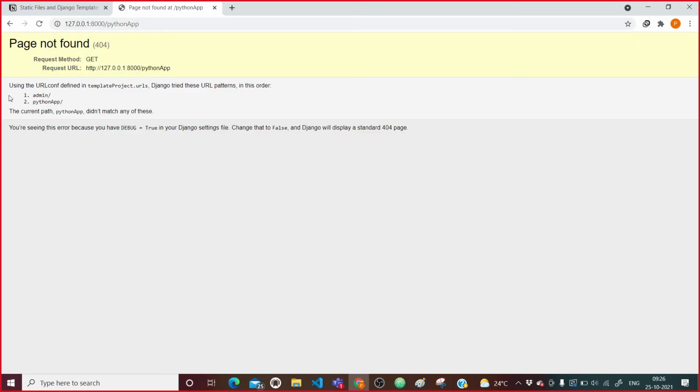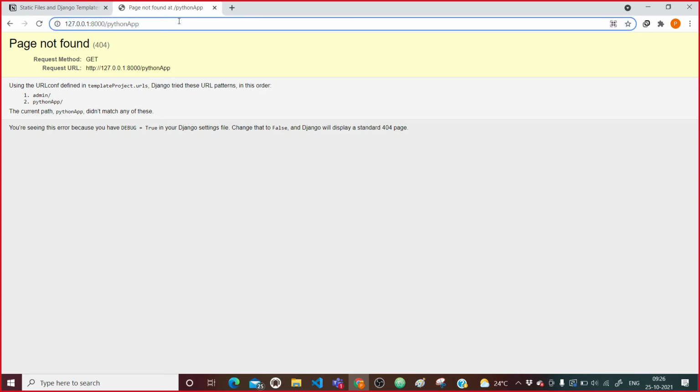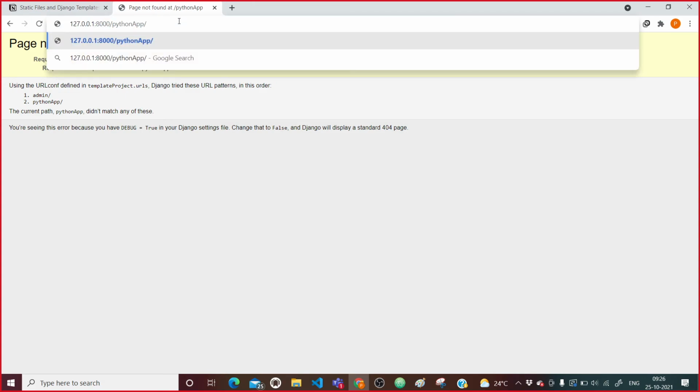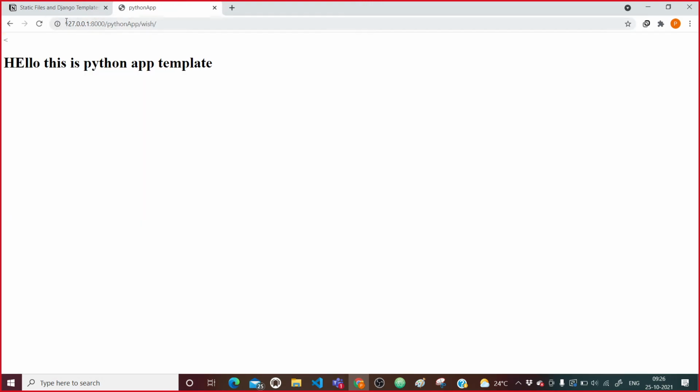Okay, so it is saying inside python app there are again two. Okay, I haven't removed that. So inside this python app there is one particular url. What is that? That particular url is wish, right?